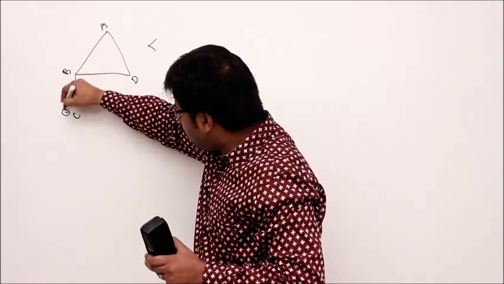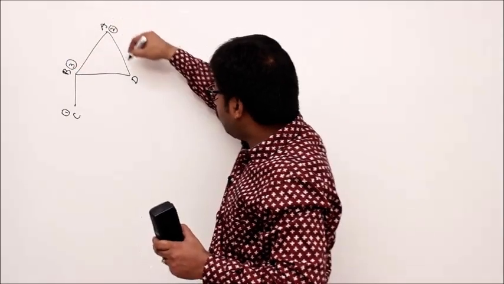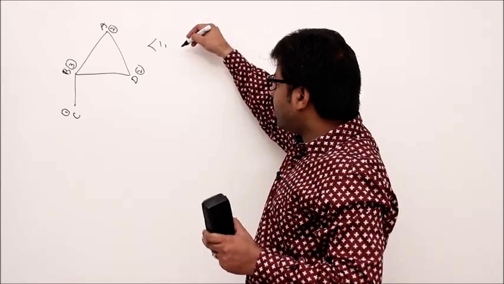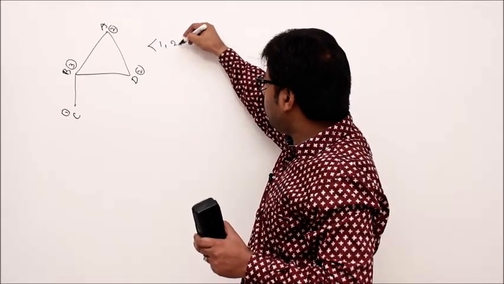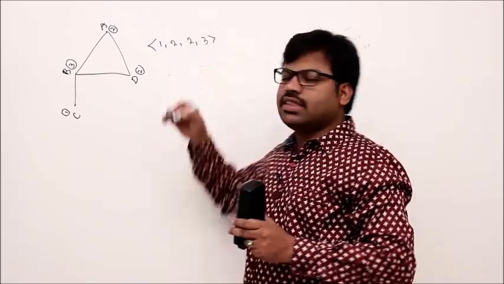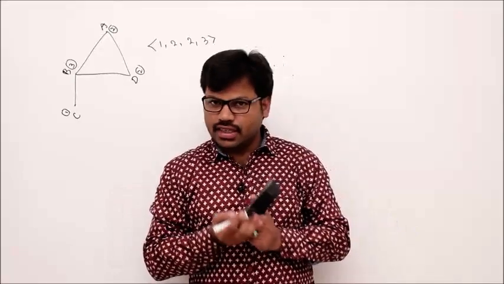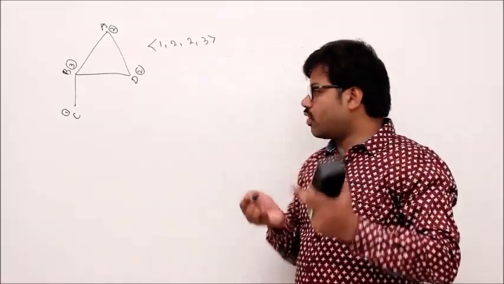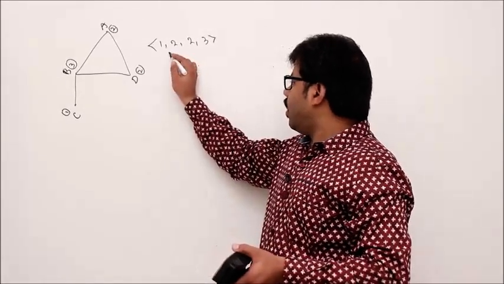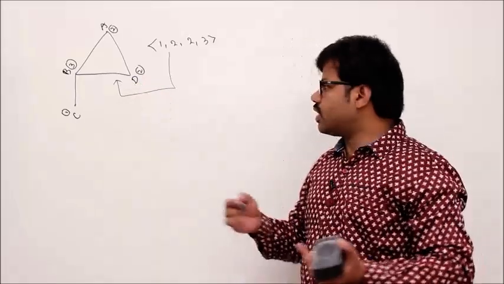First, let me list out all the degrees: 1, 3, 2 and 2. If I write them in non-decreasing order, it will be 1, 2, 2 and 3. This is called the degree sequence. In that way, for every graph I can write a degree sequence, isn't it? Yes. So now the interesting question is, given a degree sequence, can we have a graph? That's a reverse question.